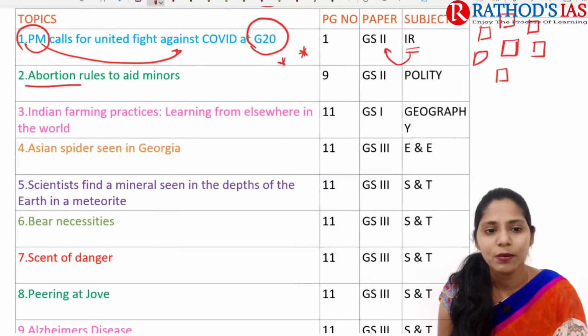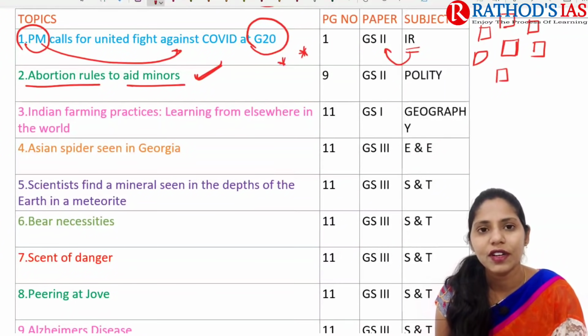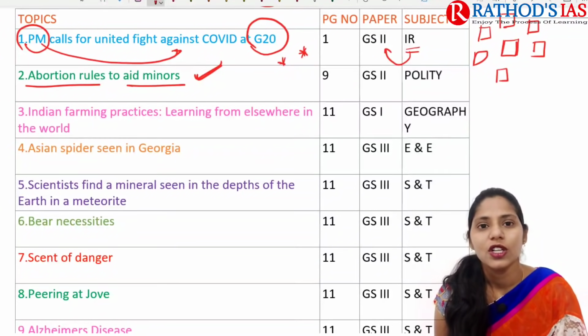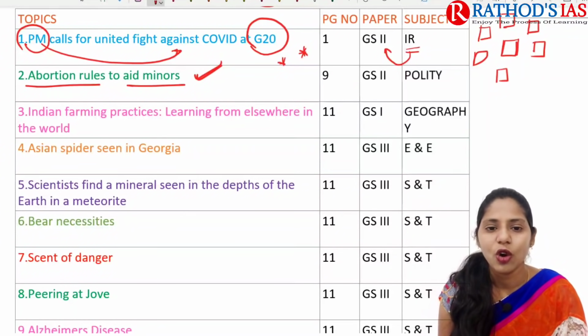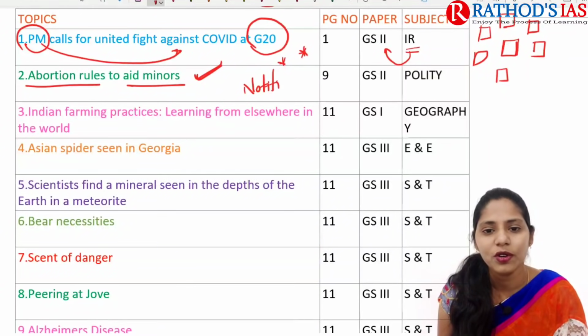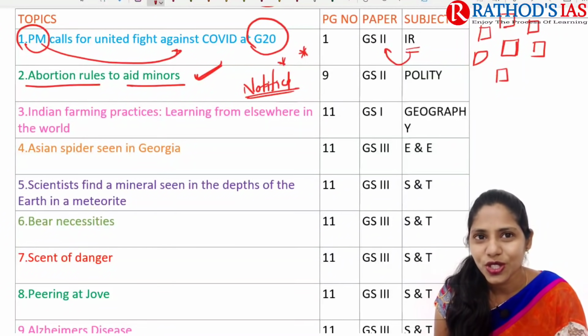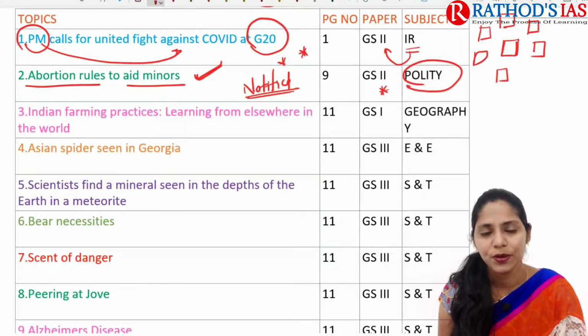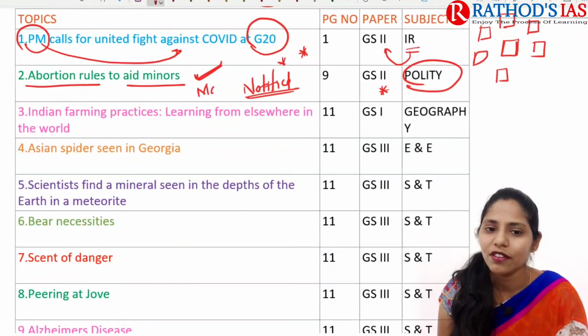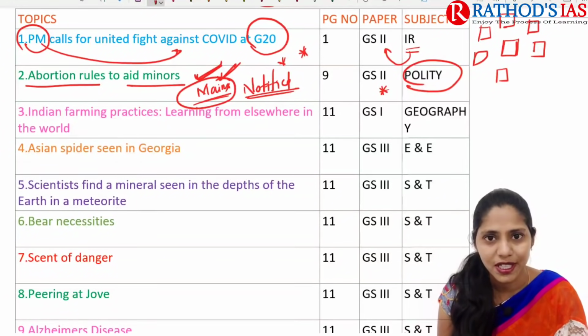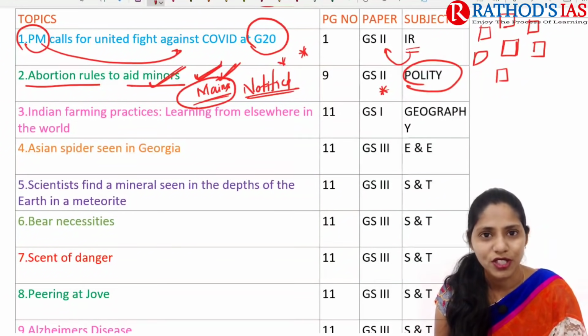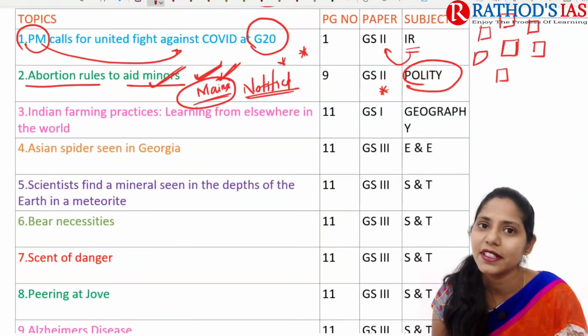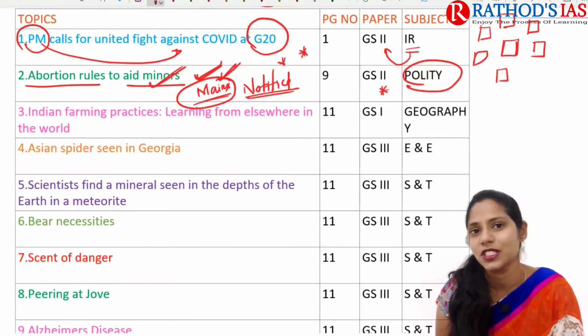And next topic is about abortion rules to aid minors. So actually in June 2021 government came up with these new rules of abortion. Now government notified these rules, so because of this it is in news. So it is important from our polity which comes under GS paper 2. And this topic will be important from your mains. So students who cleared this year's prelims and are preparing for this year's mains need to focus on these new abortion rules. For sure, 100% there will be a question from this topic in your GS paper 2.